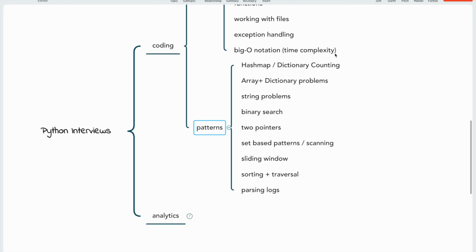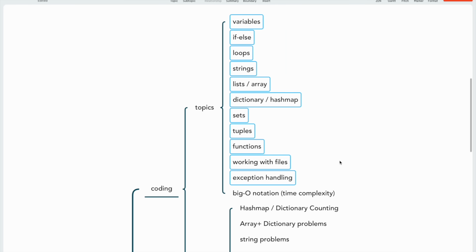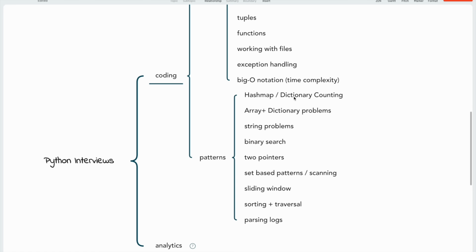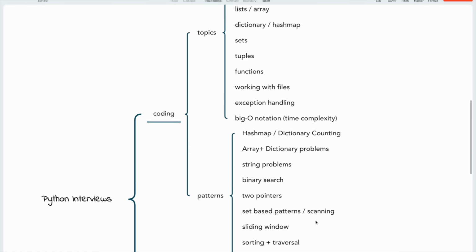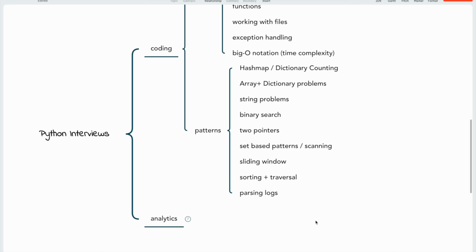So I will start with the basic things and then I will move forward with more things. Now, I'm not going to cover these things separately, right? I will talk about time complexity, right? Because when I'm solving questions, I have to tell you, okay, this is the time complexity, and if you solve this way, this is the time complexity. So when I'm solving questions, at that time I will tell you what time complexity is and how to go about it, how to think about time complexity. Okay. So these are the most important things and cover 90% of the interviews, right? So you should be good after finishing this video.